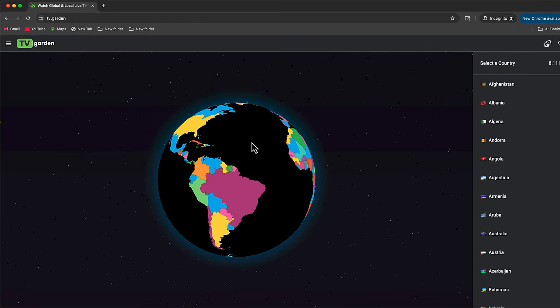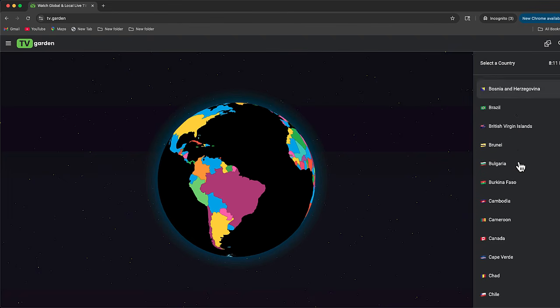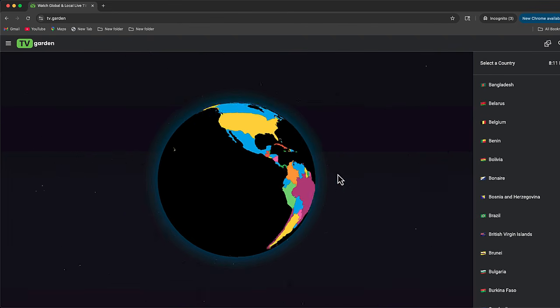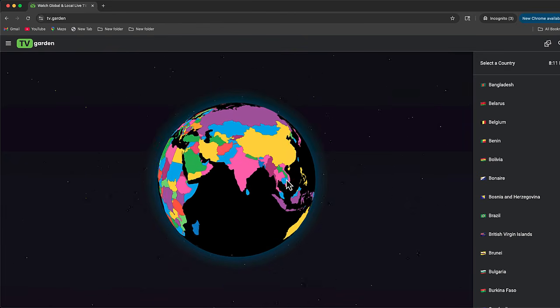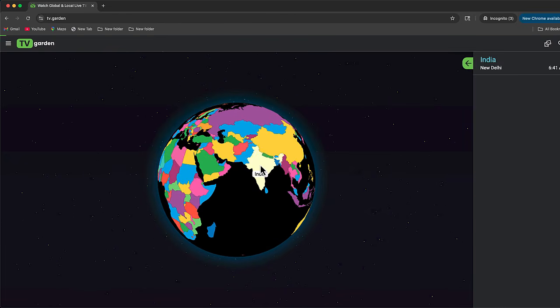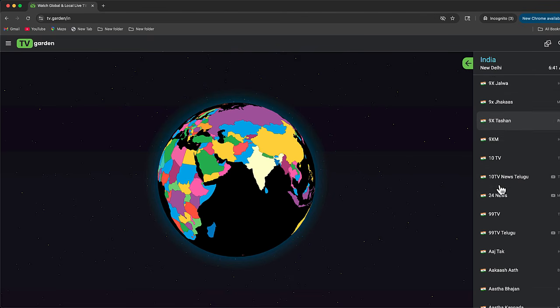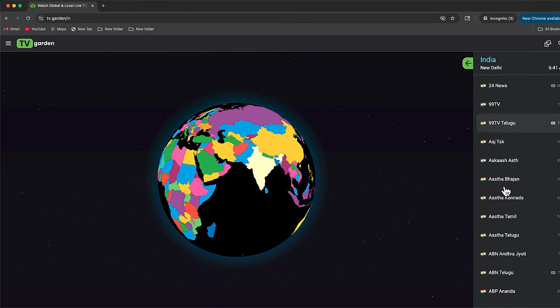So the website is tv.garden, and when you get here you can either select your country from the right-hand side right over here, or you can just go to this interactive map of the world and select a location. So I'll say, let's try India. And then to the right, you will see all of the live broadcasts that are available in India.